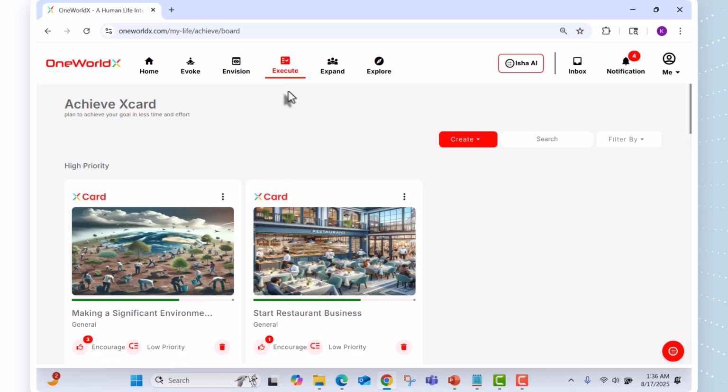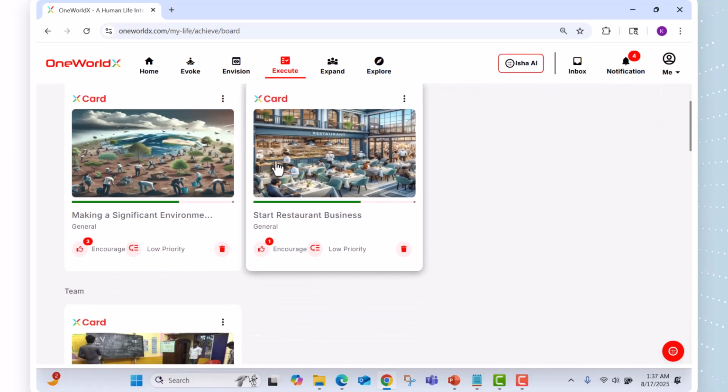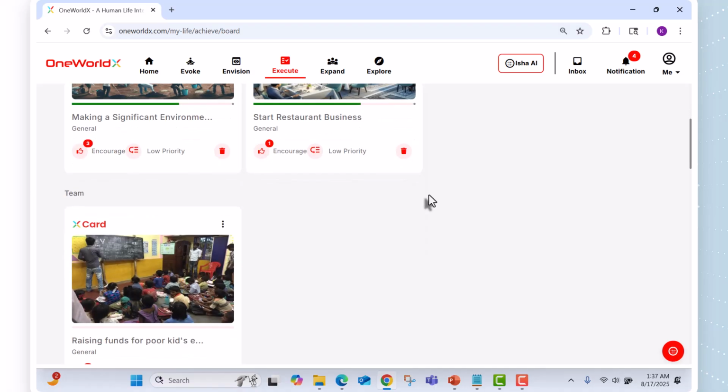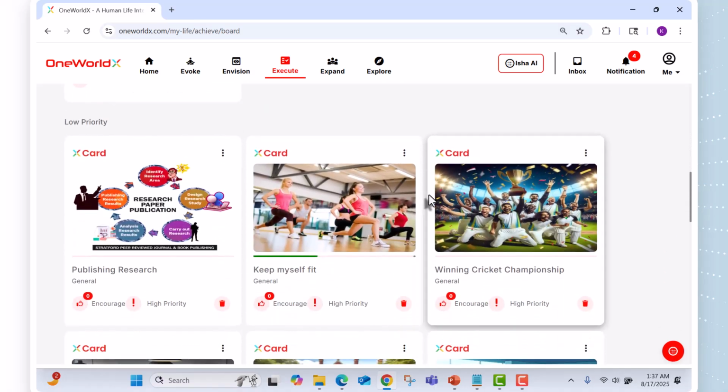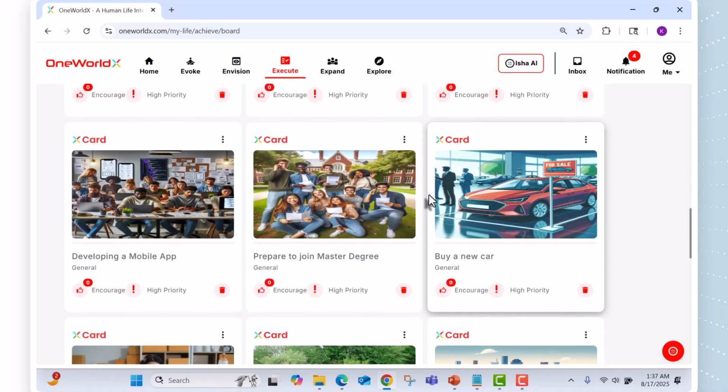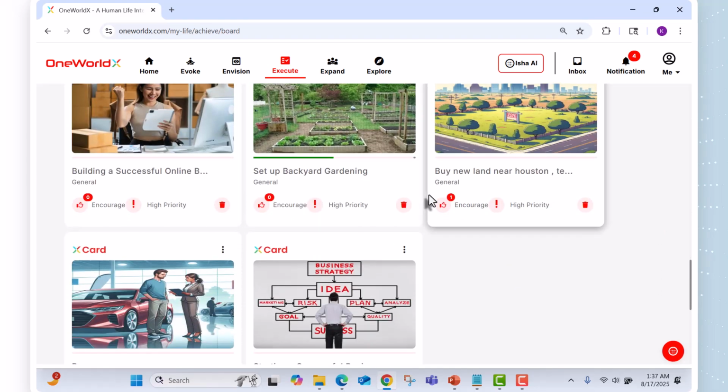You click the execute menu, and then here I have created demo Xcards for demo purposes. If I scroll down, I can show you the Xcards that I have created.